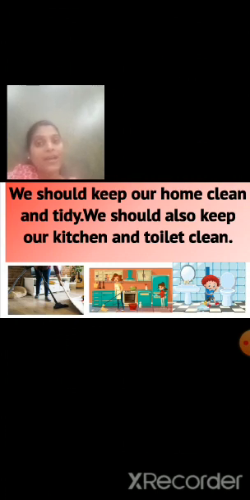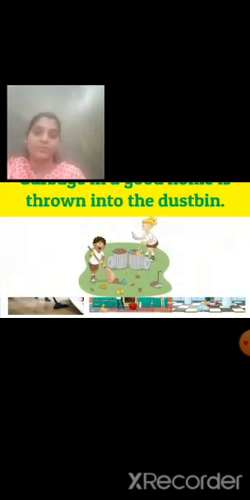We may fall sick. Many cockroaches and lizards will enter our house and we may fall sick. So, to avoid all these things, we should keep our house clean, and even keep our kitchens and toilets clean. Okay? Now we'll see where we should throw the garbage.